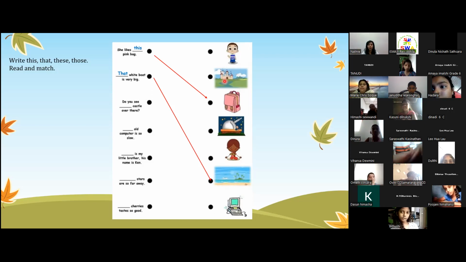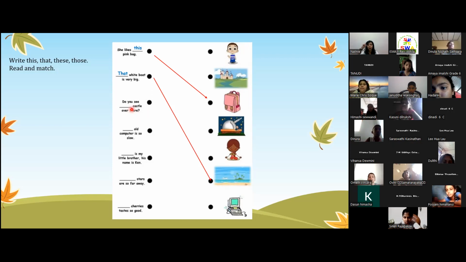So where do you think the castle is? 1, 2. Yes. So is it one castle or is it many castles? One castle. So one castle far away, what do you think it is? That. Yes, correct.